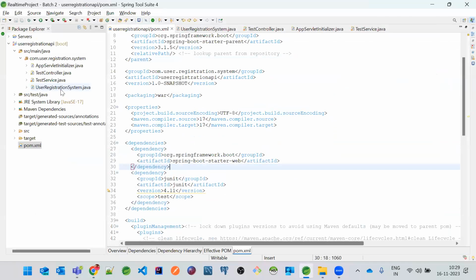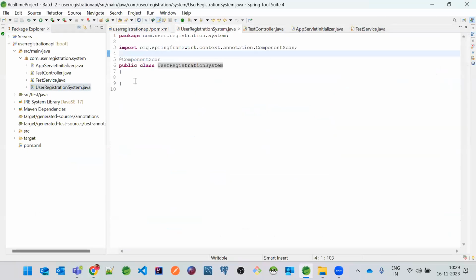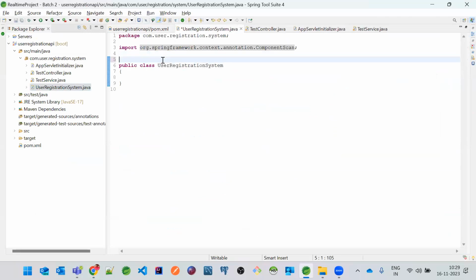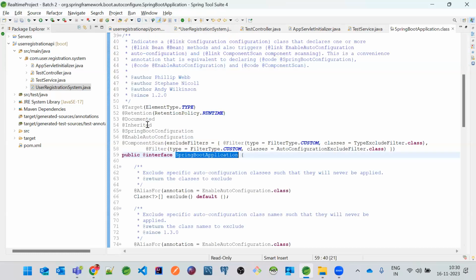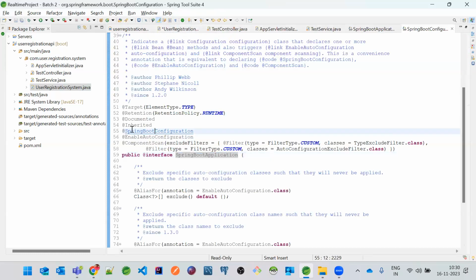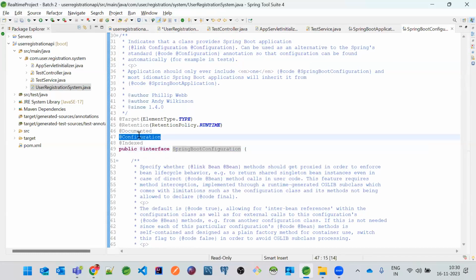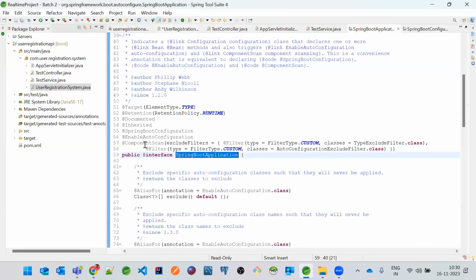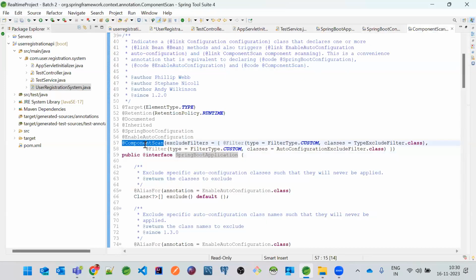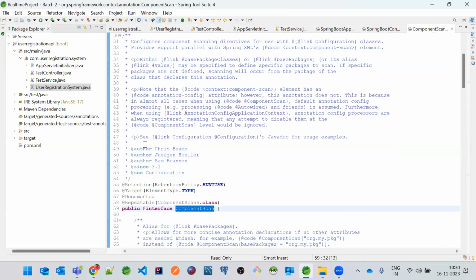But here I just want to go to the user registration system, and I don't want to use this @ComponentScan. Only @SpringBootApplication will work. If you see, it has the @Configuration annotation also, and it has @ComponentScan also. One annotation is equal to so many annotations.